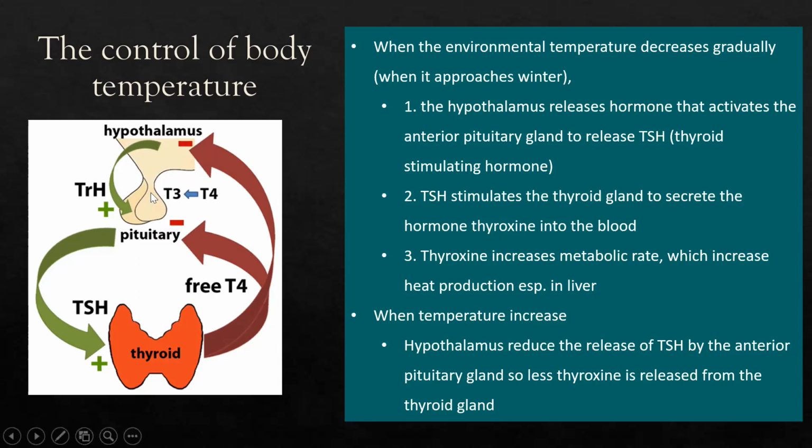The pituitary gland releases TSH to stimulate the thyroid gland to produce the hormone called thyroxine. The more thyroxine produced, the more it stimulates the liver to produce heat. But when the temperature increases, the TSH production from the pituitary gland becomes lower, so less thyroxine is released by the thyroid gland and less heat is produced by the liver.